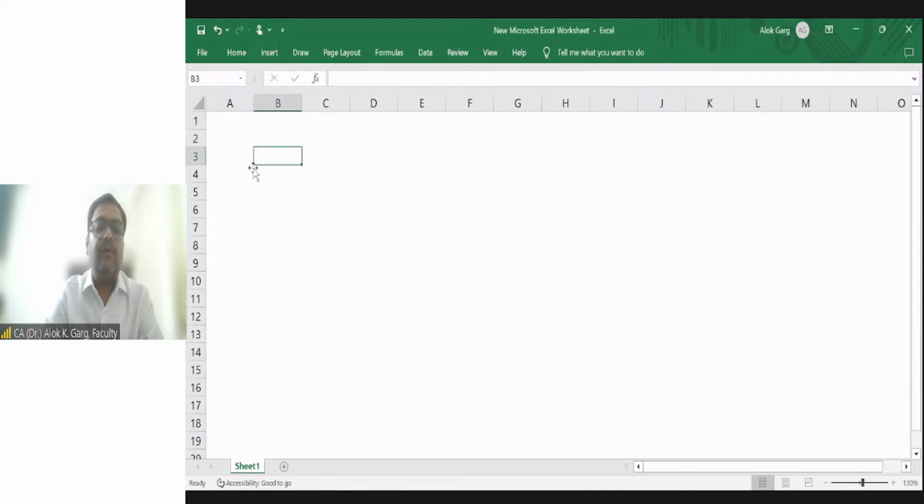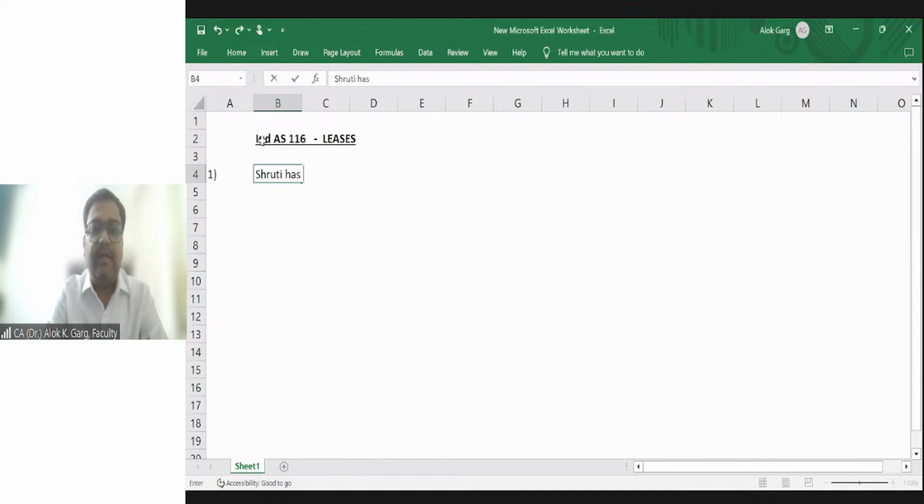Okay. Friends, IND AS 116, Leases. I am giving you 3 scenarios, and you need to tell me whether asset and liability is going to be recognized or not recognized. Scenario number 1. And let me take the name of the students. Shruti.